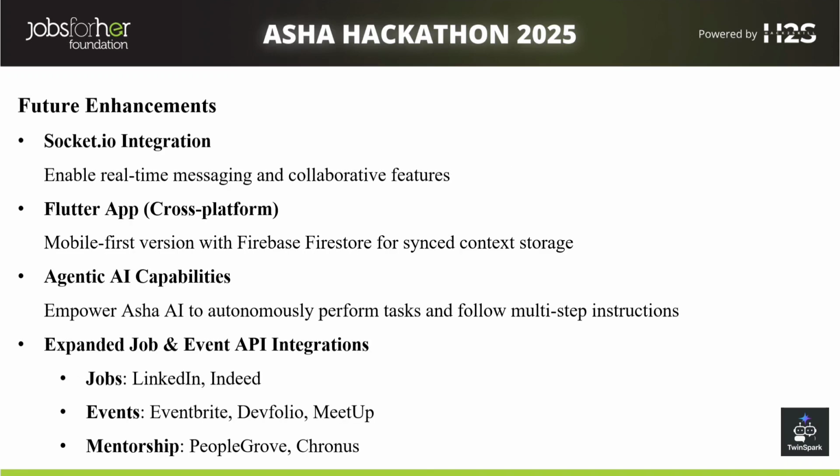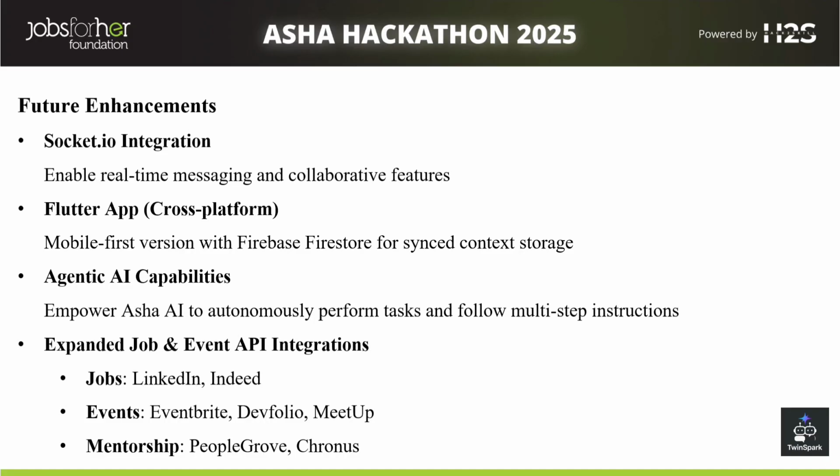And Socket IO: for now, once the model creates the entire response, it is showcased in the front end. But in future, we can enhance it by integrating Socket IO, so that real-time streaming messages can be sent to the UI for betterment. And for cross-platform, we can use Flutter, so that Android and iOS mobiles can also be used.